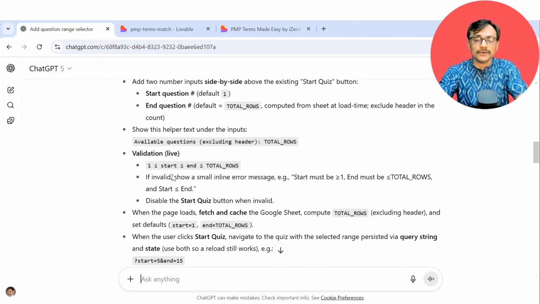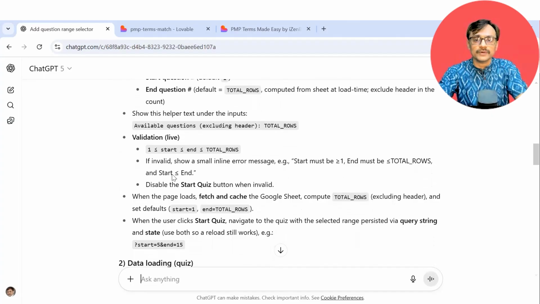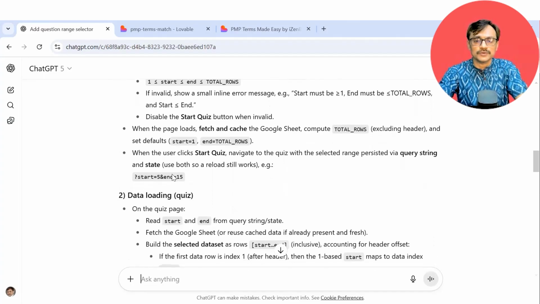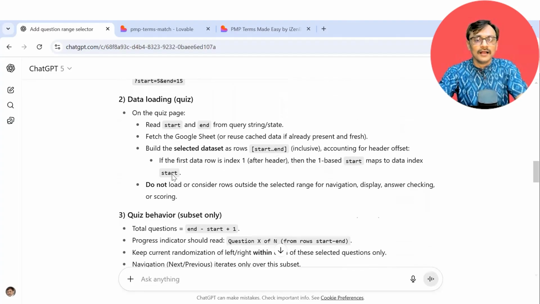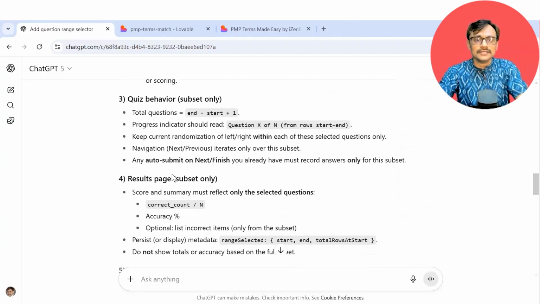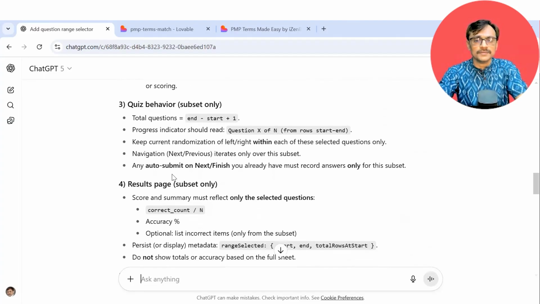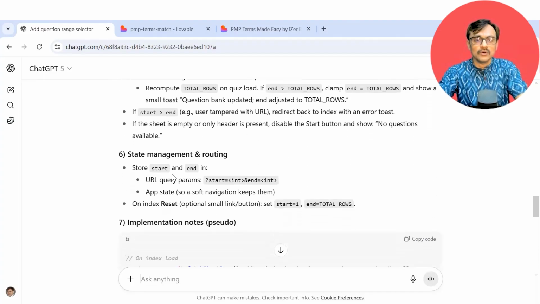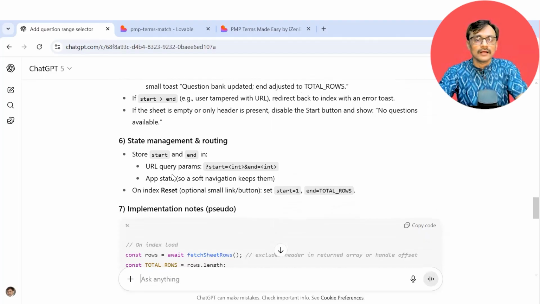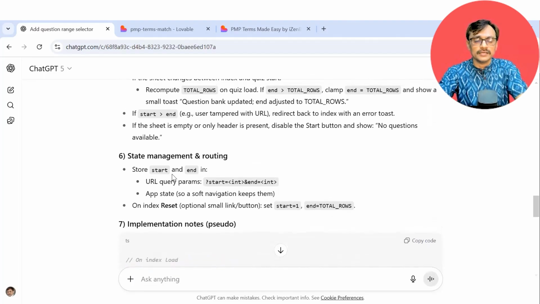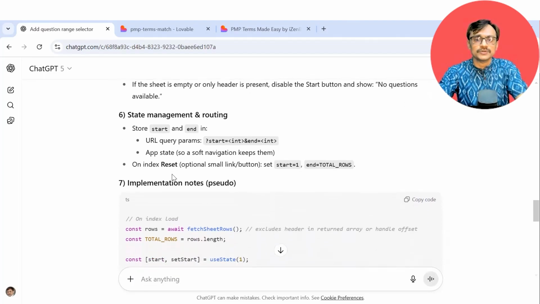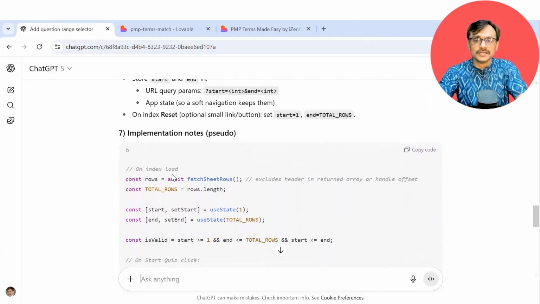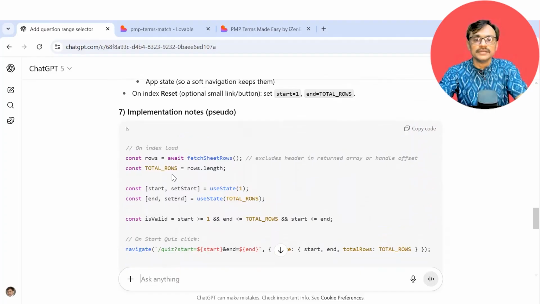Okay, show the help text: available questions, total rows. Validate something simple, disable the start quiz button when validation fails. That's a simple thing. And I think total questions is equal to end minus start plus one. It is giving a little bit more clarifying things, and hopefully store start and end in the quiz query pattern. App state should be soft navigation, keep them on the index reset page.